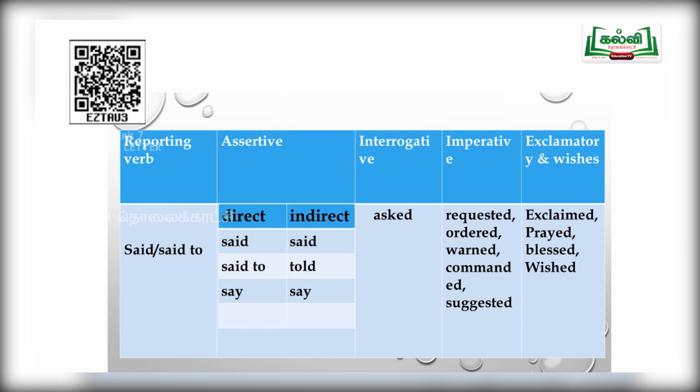The word said will remain as said in indirect speech. The word said to will be changed to told in a declarative sentence. In an interrogative sentence, said to or said will be changed to asked. In an imperative sentence, said or said to will be changed to suggested, ordered, requested, commanded or advised. The word said or said to will be changed to exclaimed in an exclamatory sentence.